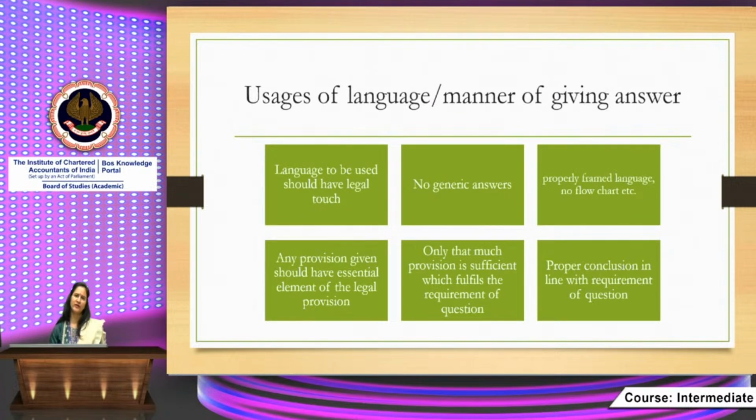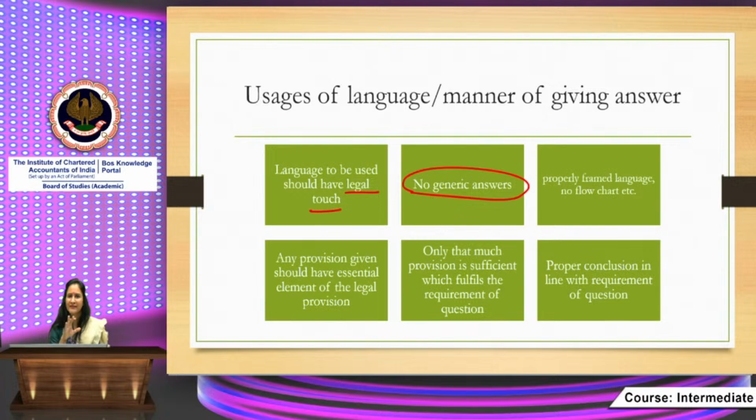Then students have doubts; they are confused about the use of language and the manner of giving answers. How can we give the answers? The language to be used should have a legal touch. Let me see if there is any query from students. The language to be used should have a legal touch. What does it mean by saying legal touch? Legal touch means that no generic answer should be there. Whatever you are writing, there must be some legal substance in it.